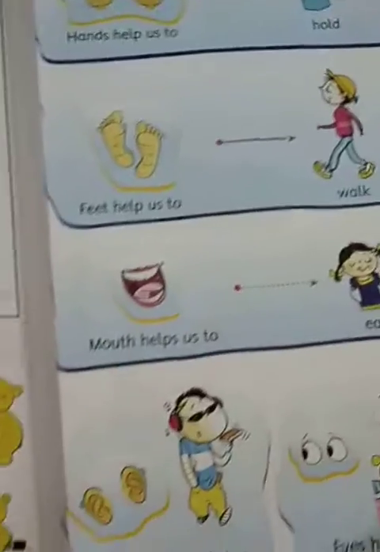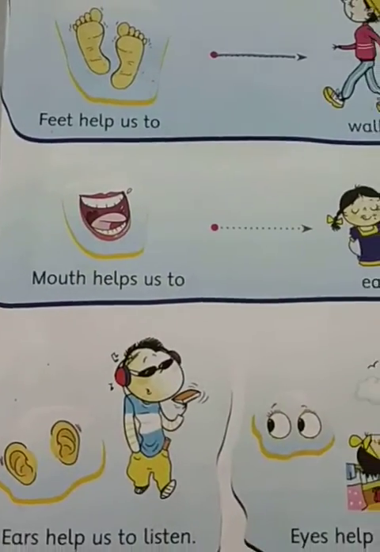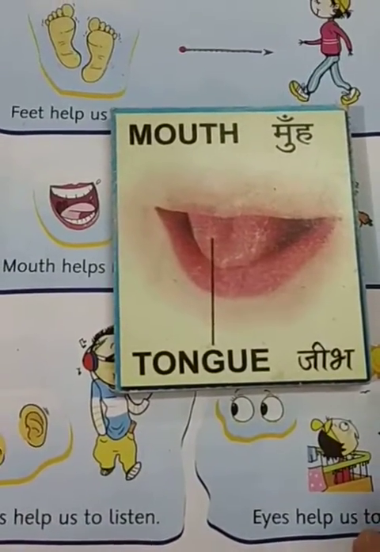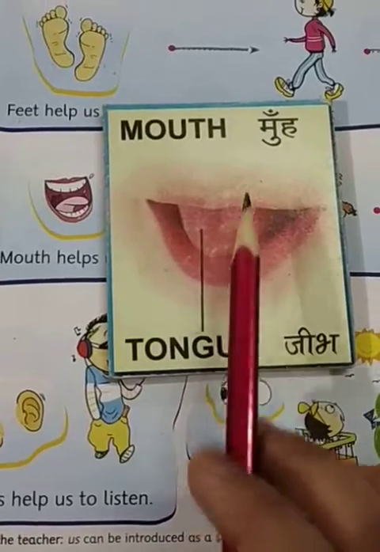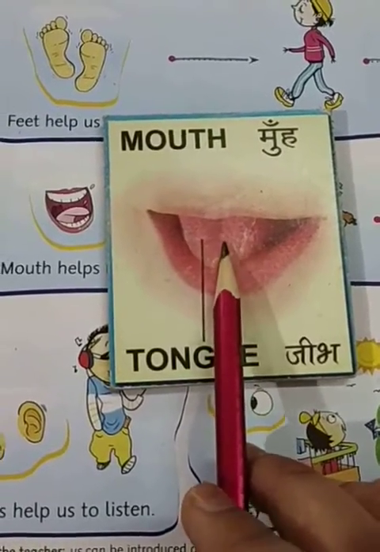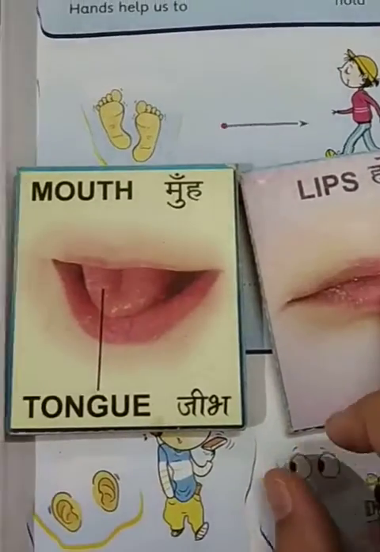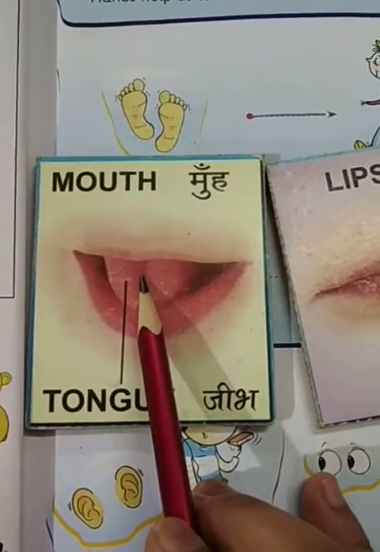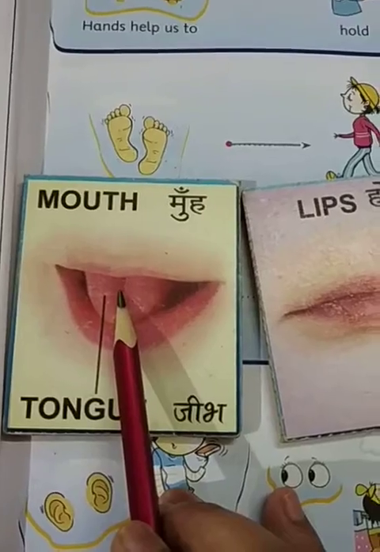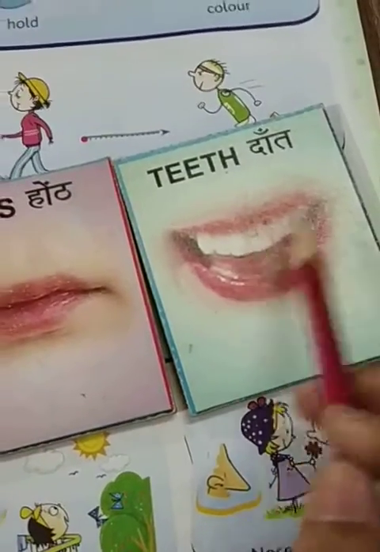Moving forward, our next body part is the mouth. See, this is the mouth, and in the mouth, these are 2 lips. Actually, in the mouth we have 3 parts. First is the tongue. Take out your tongue and look in the mirror. And these are the lips and these are teeth.